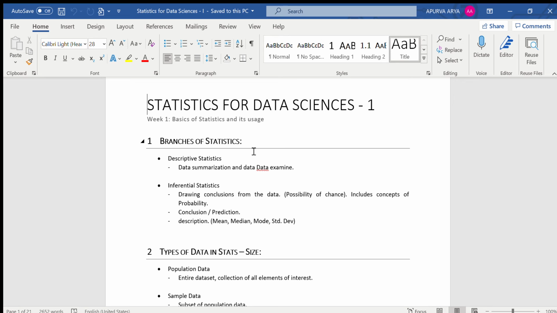So for that, the first thing that you should know, as you can see on the screen too, is the branches of statistics. For data science, the concepts of statistics must be very clear.